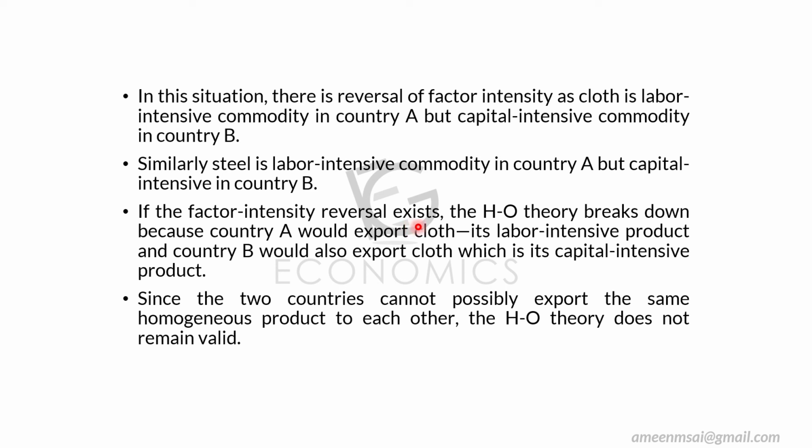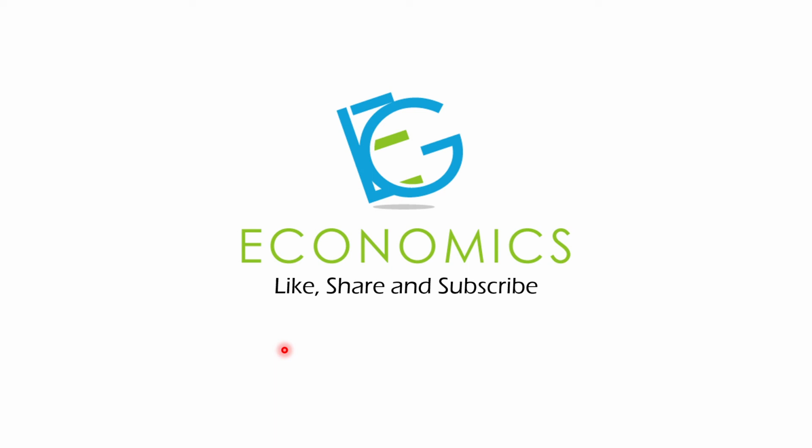If factor intensity reversal exists, the HO theory breaks down, because country A would export clothes, its labor intensive product, and country B would also export clothes, which is its capital intensive product. So if factor intensity reversal is a reality, then the HO theorem is not valid. Since the two countries cannot possibly export the same homogeneous product to each other, the HO theory does not remain valid. That's what factor intensity reversal puts forward.